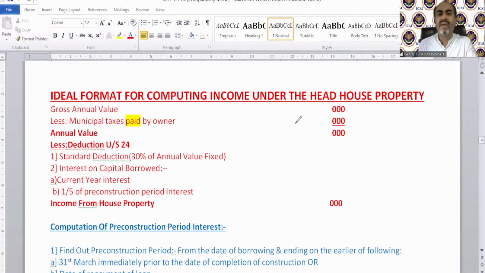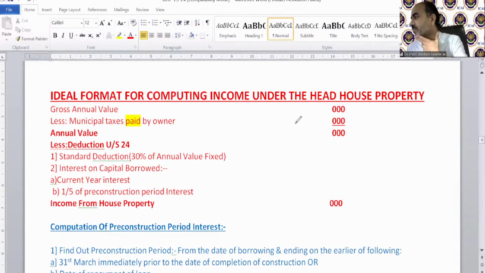In the same way, if I am working in some organization and they are paying me salary, I am paying tax on my salary. Out of that salary, I am paying some amount of money to my maid or servant or my office staff. They are paying tax on their salary. They are going to market to purchase some vegetables. Whatever they pay, the seller is going to pay tax on that. So this is not double taxation. It's a chain of taxation. Double taxation will be applicable only when the same person is paying tax on the same income more than once. Okay, I guess it's clear.